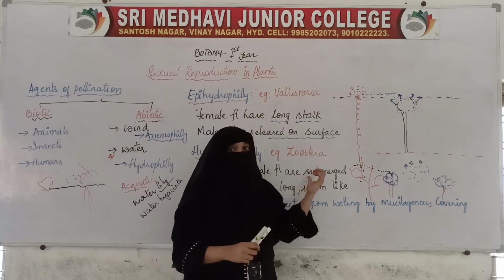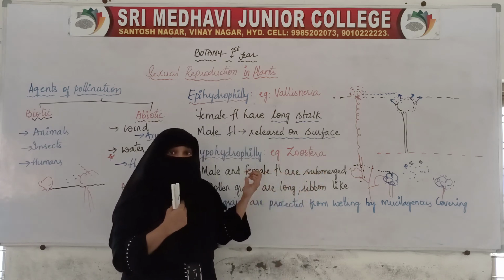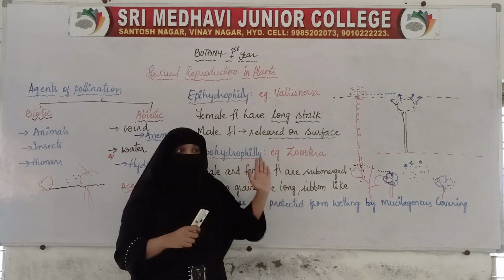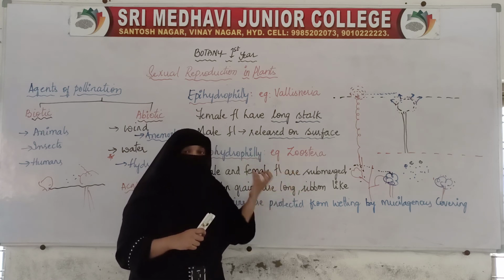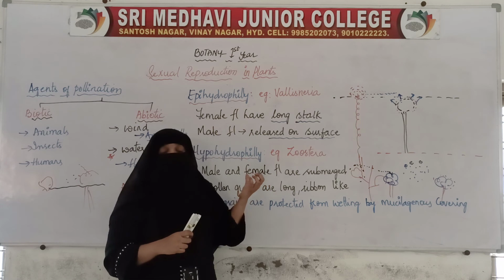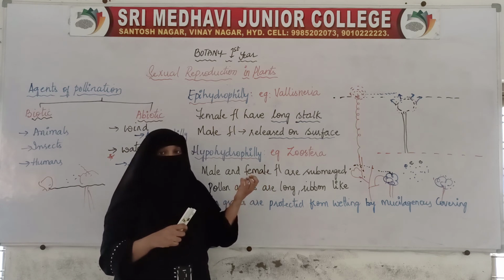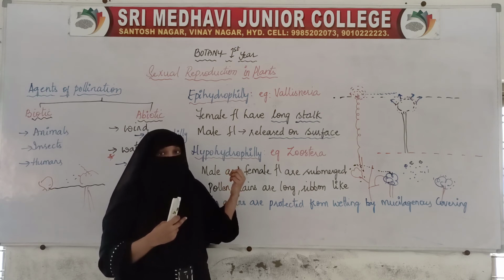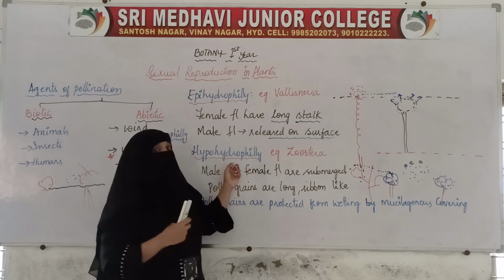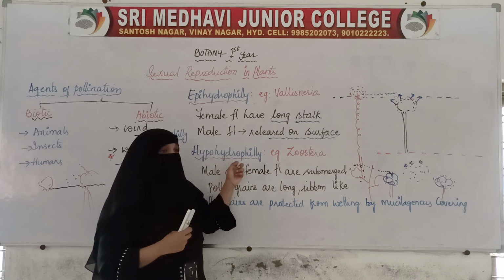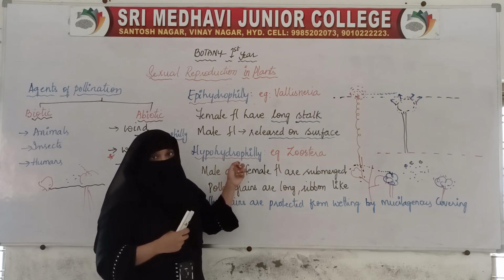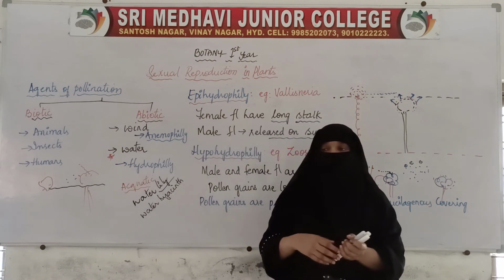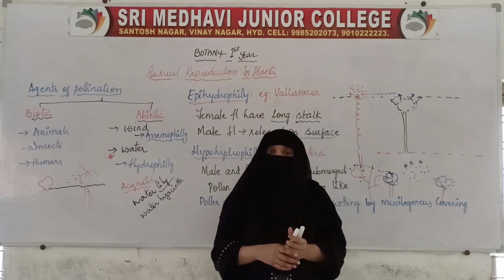So this type of transfer of pollen grains from anthers to stigma, both of which are submerged in the water, is what we call, if pollination is taking place on the submerged plants with the help of the water, hypohydrophily.